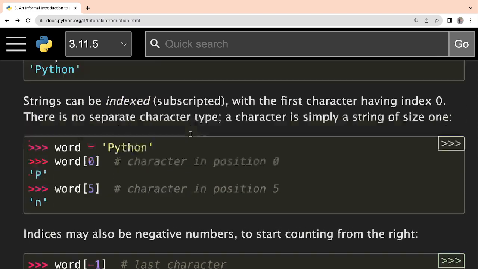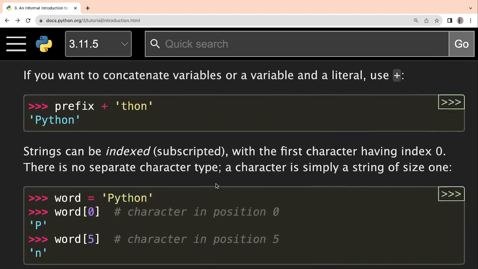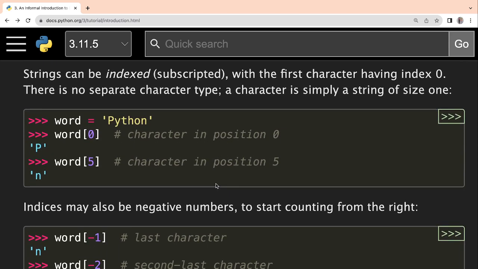and after that now we will discuss indexes in strings. Okay, so strings can be indexed, that is subscripted, with the first character having index 0. Okay, there is no separate character type. A character is simply a string of size 1. Okay, that means what it is trying to say is that every string in Python gets indexes. Okay, and the indexing starts from 0. That means the first character of the string has the index 0, after that 1, then 2, then 3, so like this it continues.